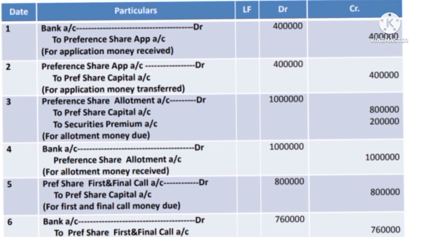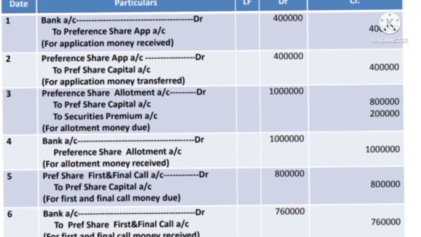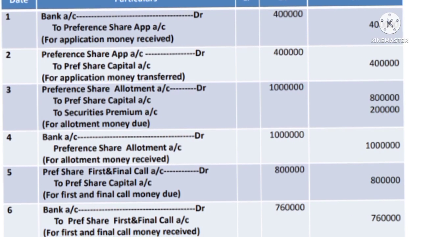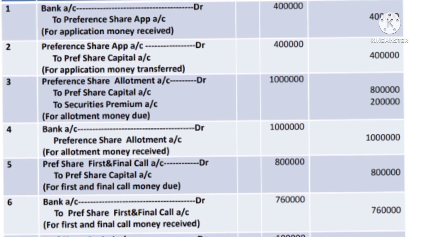And the fifth entry is for first and final call money due: preference share first and final call account debtor 8 lakhs. Then for receipt of the first and final call money: bank account debtor, preference share first and final call account 7,60,000, because on 1,000 shares the final call is not received, so the amount is decreased by 40,000.